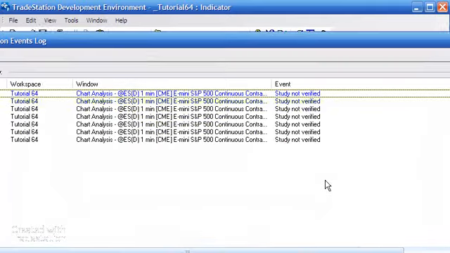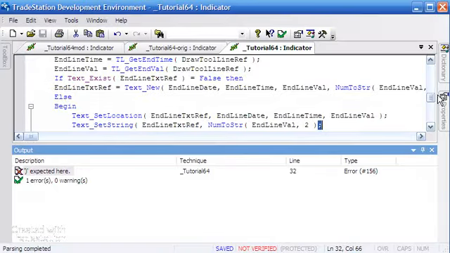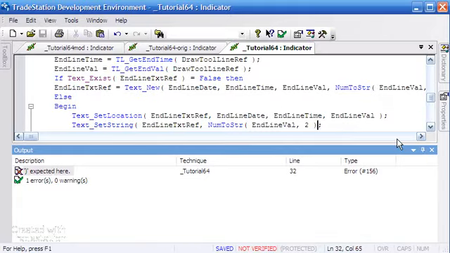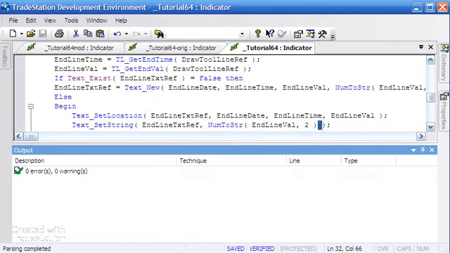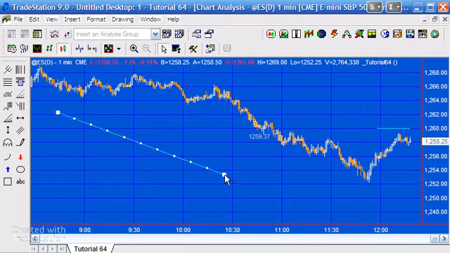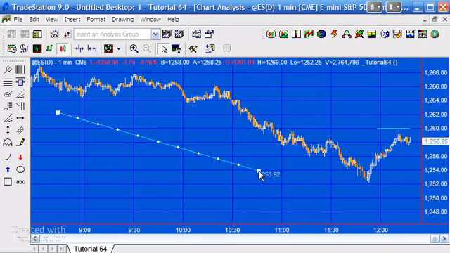Going to press F3. Okay, we've got a problem here. Let's have a look what we've done. We've missed out a bracket from here, so I'm just going to put that in, press F3 again. Looks like we're good. I'll go back to the chart now. Hopefully what will happen now is when we move this, even if we move it and then go to a new bar, you'll see the value changing, and that seems to be working correctly.